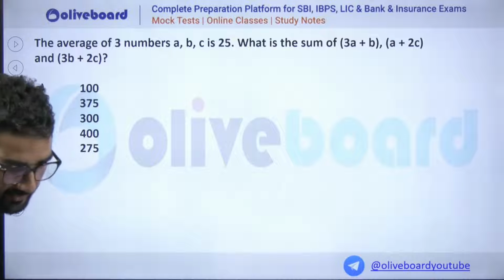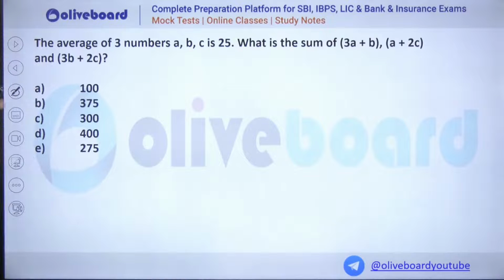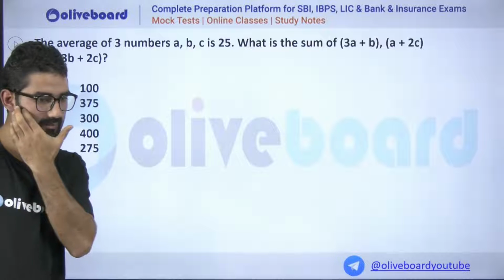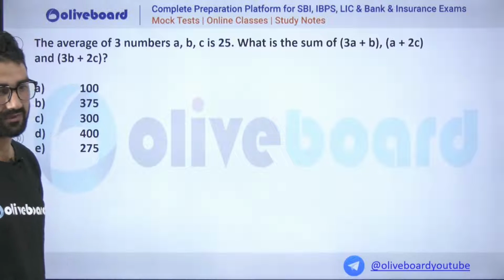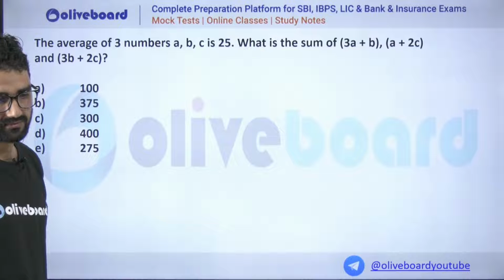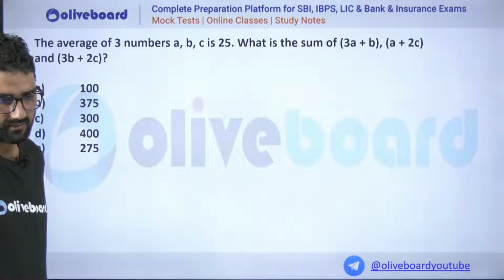Okay, it is 300 for this question. The numbers are given and you have to just calculate the average, the sum that you are going to find.